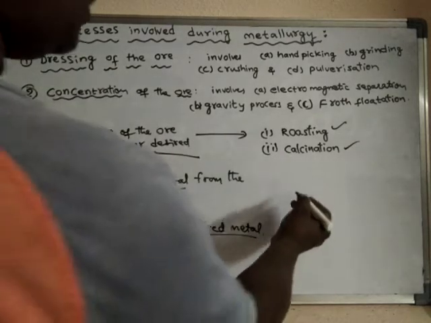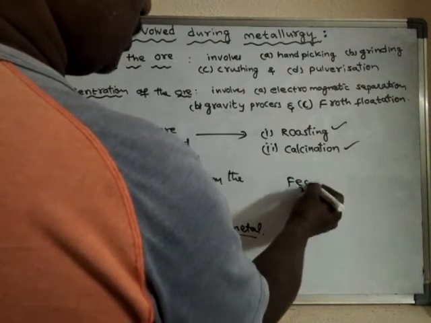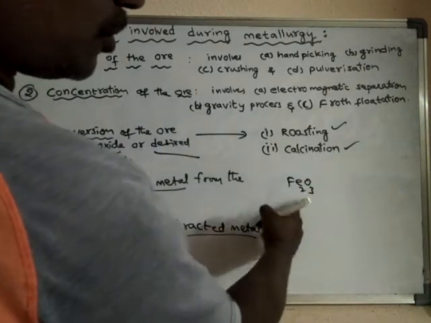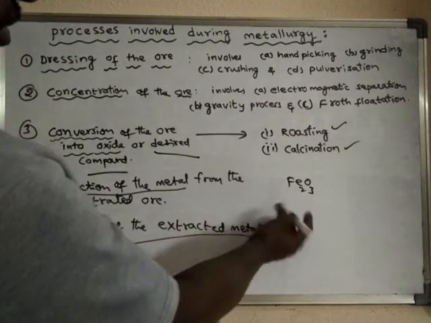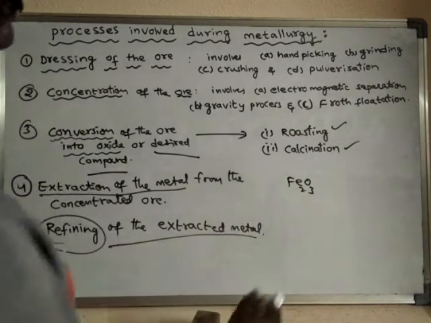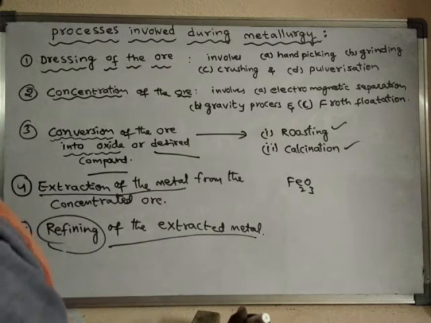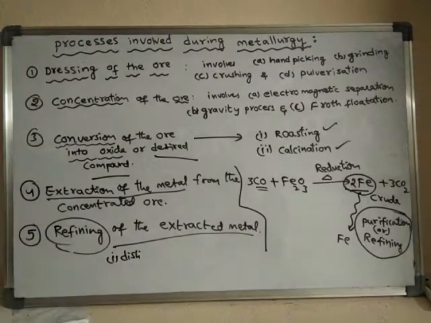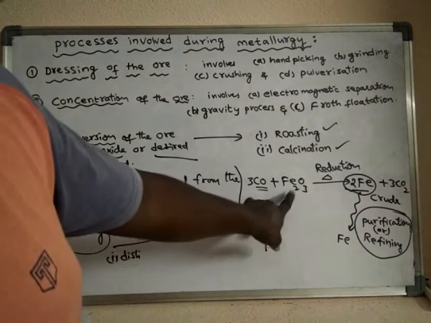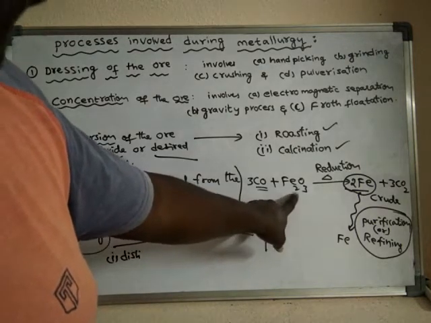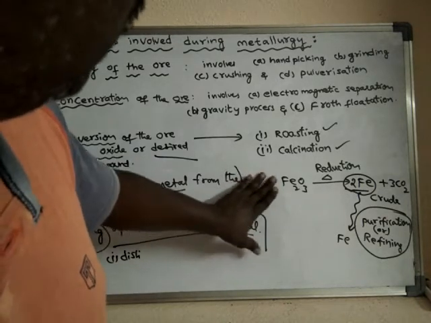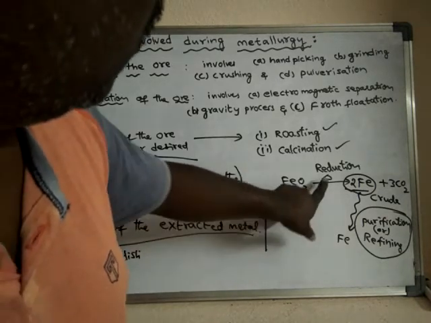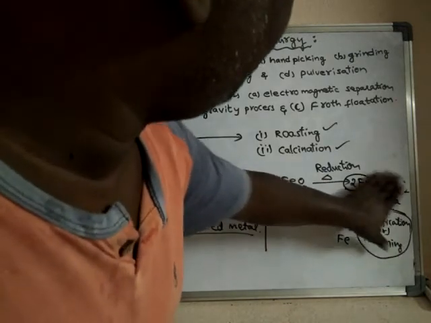We have already seen, for example, Fe2O3, which is a concentrated ore. After concentration, the pure form of the ore is left. It is also called enriched ore.